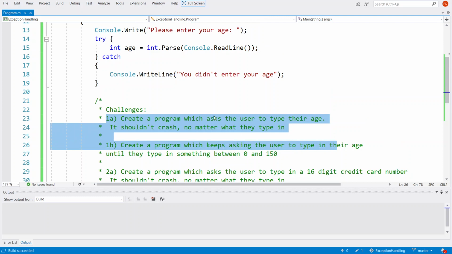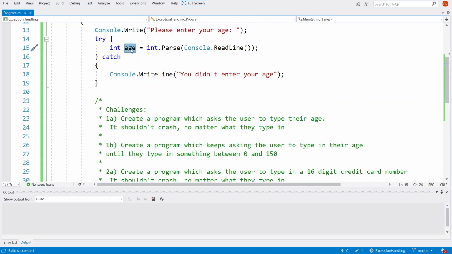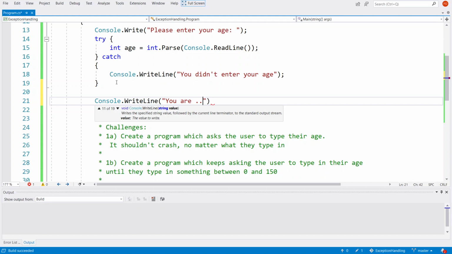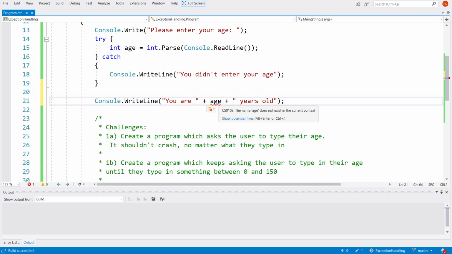You do have to be careful though, because if you then use this variable later in your program, for example, Console.WriteLine, "You are", and then however many years old, notice it didn't like me typing in age because that variable is not defined at this point in the program. The name age does not exist in the current context.